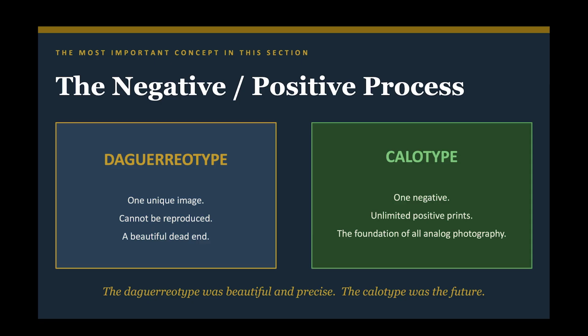areas appear dark and dark areas appear light. From this one negative, you could produce many positive prints by contact printing. This is the foundational logic of all analog photography. The negative-positive process is what makes photography a medium of mass reproduction rather than a maker of unique objects. The daguerreotype was beautiful and precise, but it was a dead end. The calotype was the future, even though it lost commercially in the 1840s.